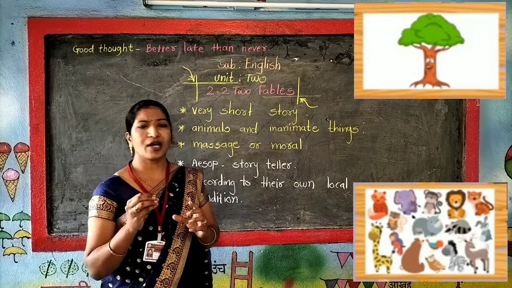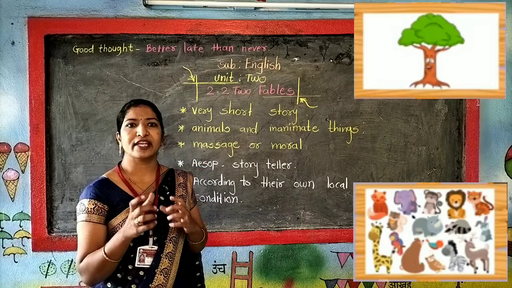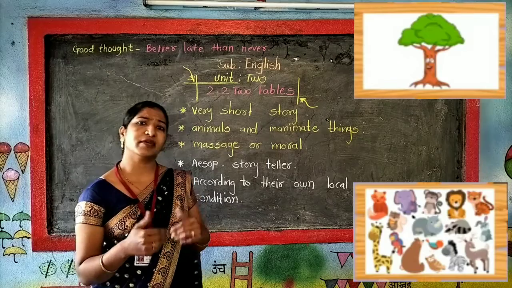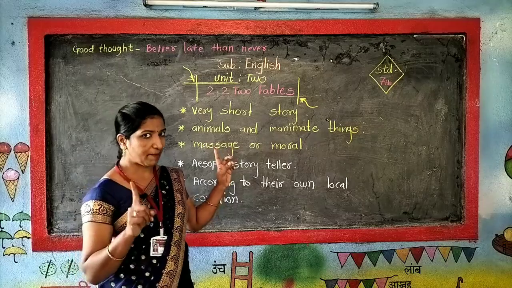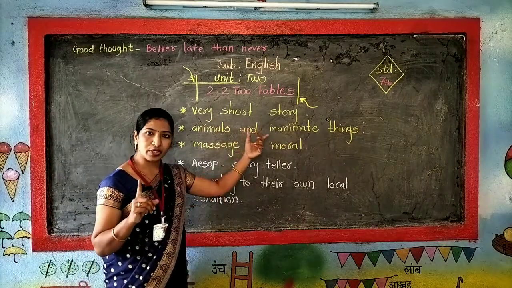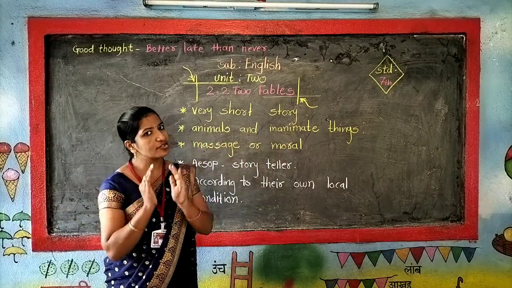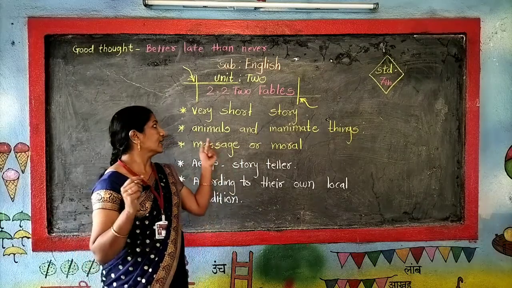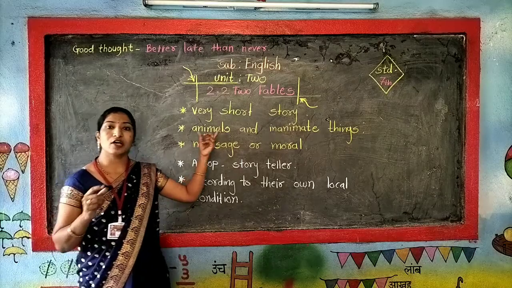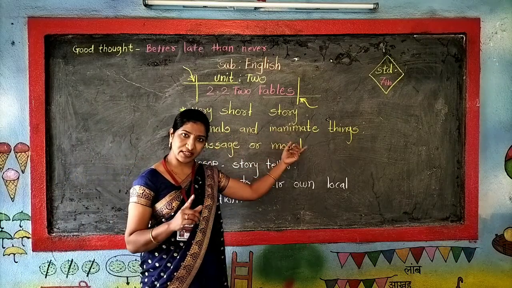I will now give you an example of an inanimate character. Tree could be an inanimate character. I hope you understand. Fable is a very short story, not a very long story. It's a short story. And which characters are used in the fable? Those are animals or inanimate things.